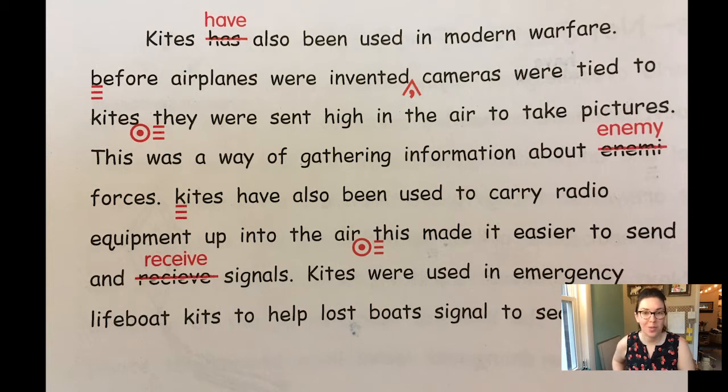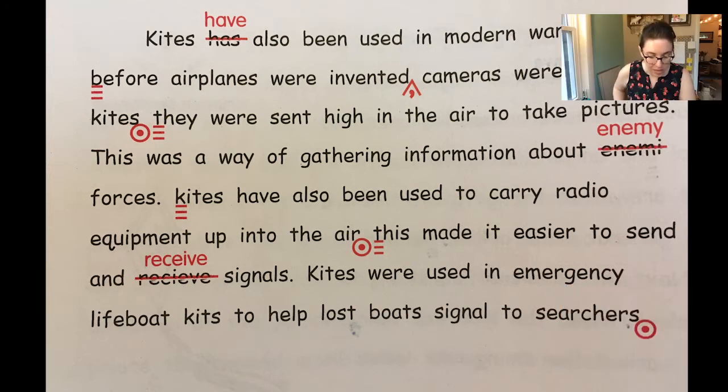Enemy is spelled with a Y, even though it sounds like I, we spell it with a Y. Capital K, kites have also been used to carry radio equipment up into the air, period. Capital T, this made it easier to send and receive signals, period.